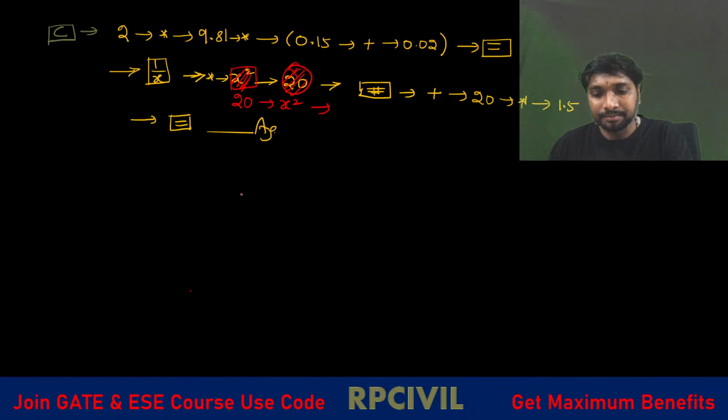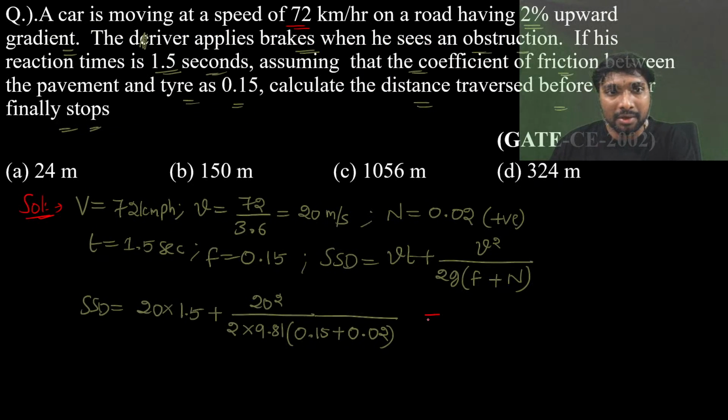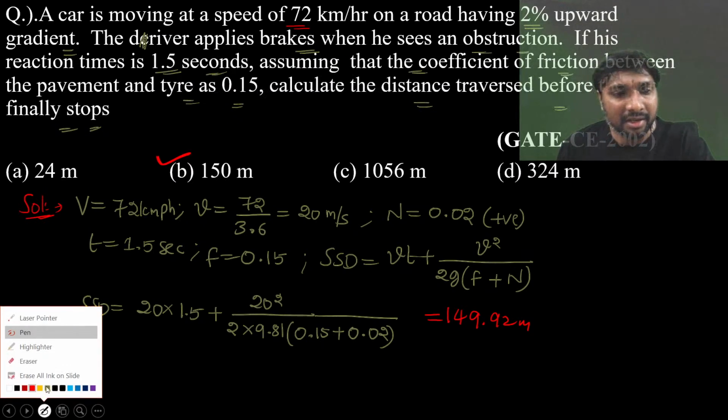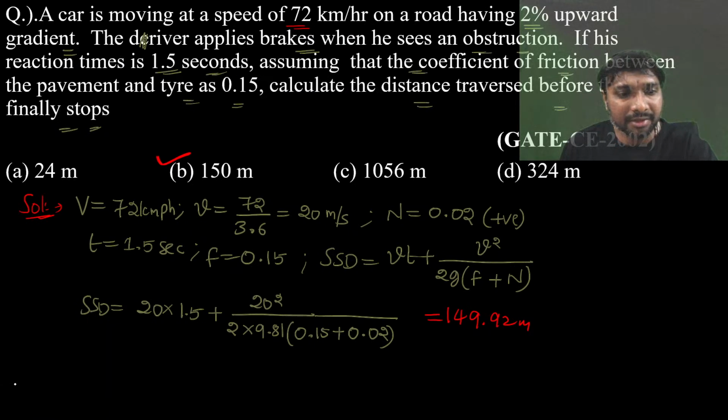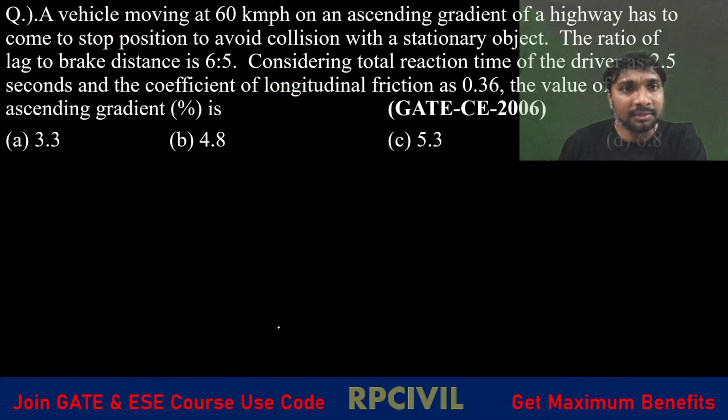So what are you getting? SSD equal to 149.92 meters. So what is the nearby answer you can select? 150 meters is the nearby answer you can select. Like that we are using it. Now, next problem. So is that clear to everyone, how to use this virtual calculator?